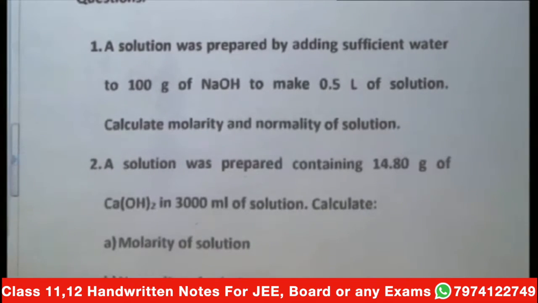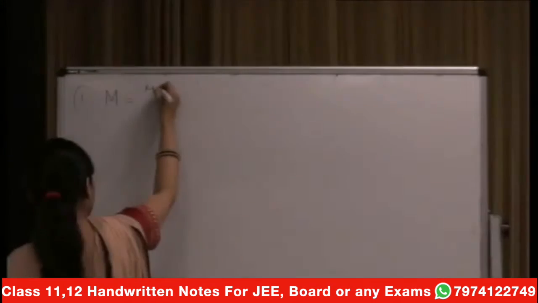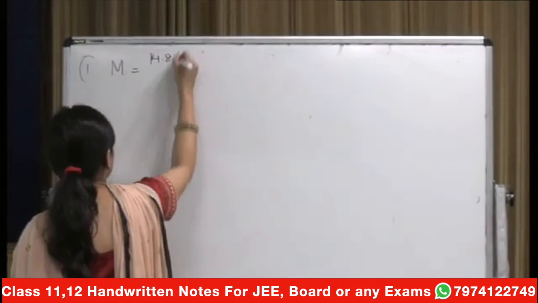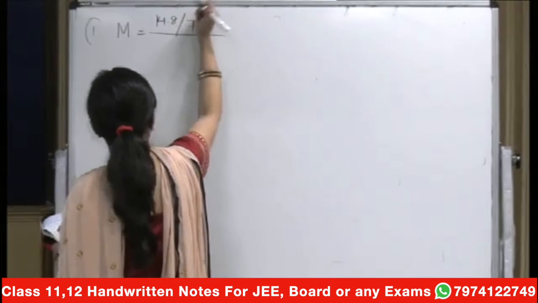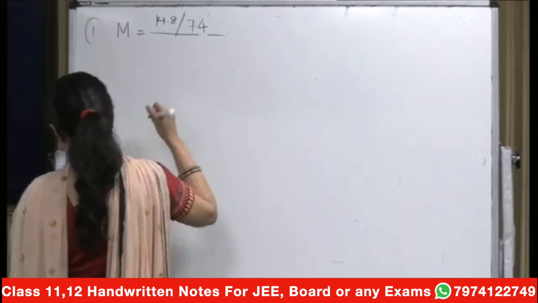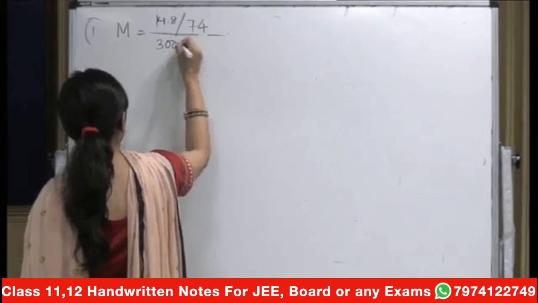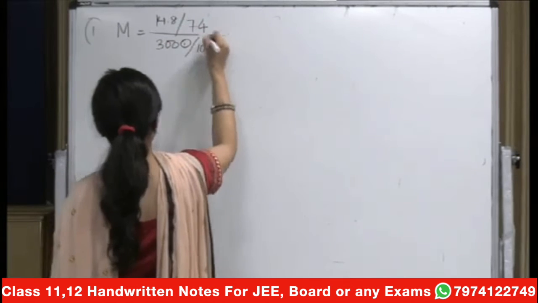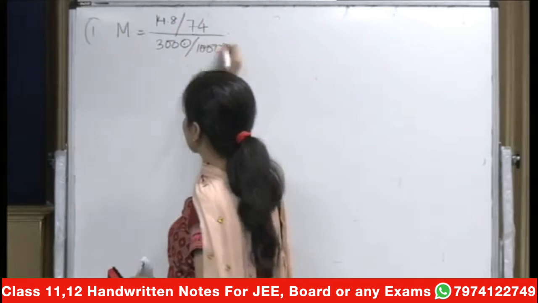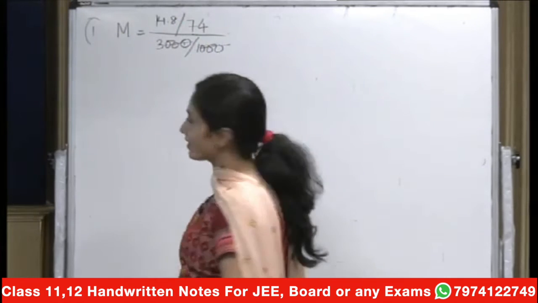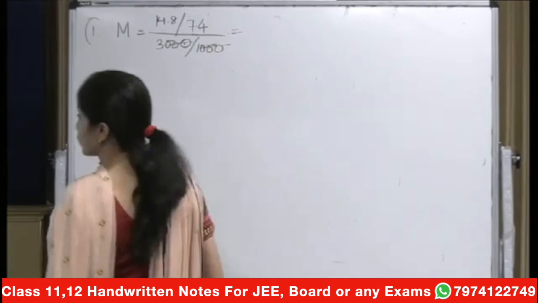What is your molarity? Molarity is equal to given mass. What is the given mass? That is 14.8 upon molar mass. What did I tell you? 74, sorry, 74. And what is the volume in liters? 3000 milliliter has to be converted to liters, so you divide it by 1000. You can multiply or you can straight away cut. This becomes 3, the way you are comfortable with. And you will quickly calculate this.